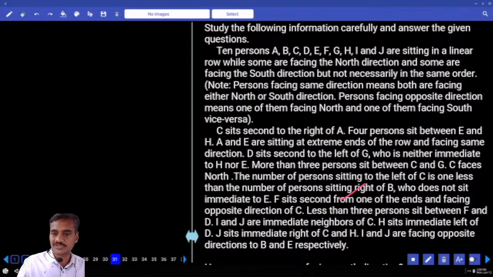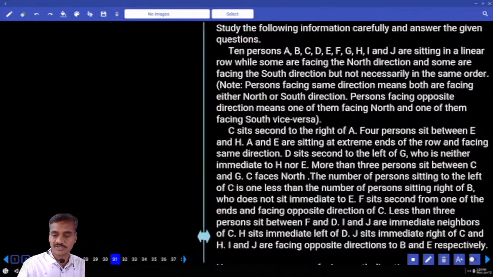31 to 35, 10 persons in a linear row, facing opposite directions means one of them faces north and one faces south. Some persons are facing south, but not necessarily north. Hence, all together there are 10 persons in a row, some facing north, some south.